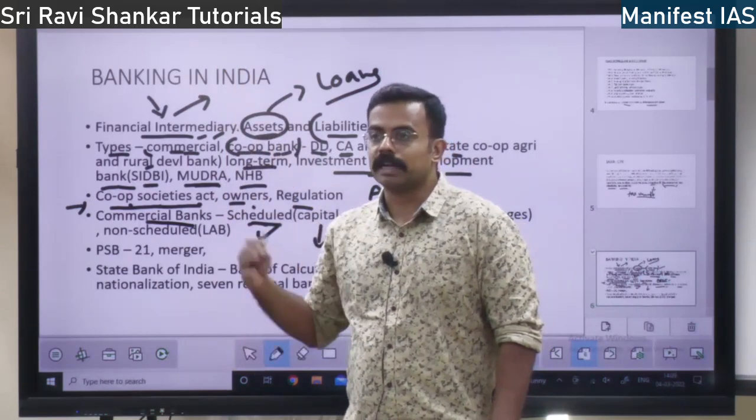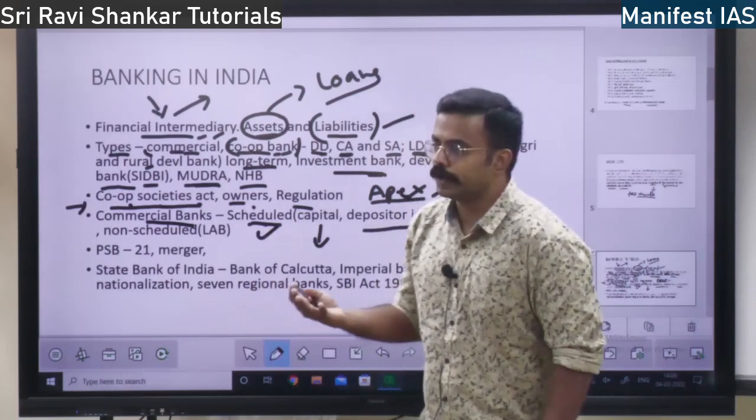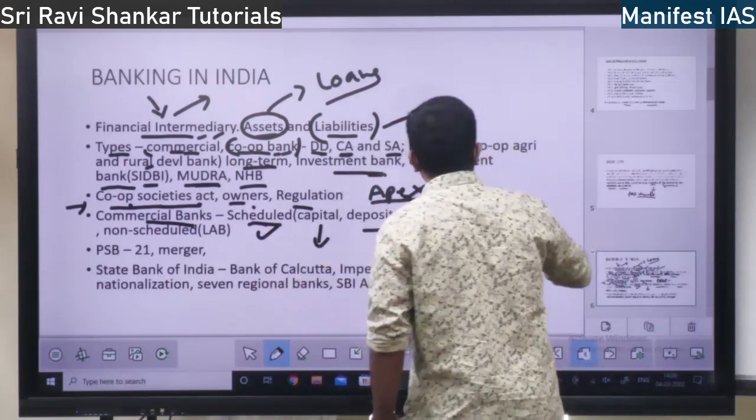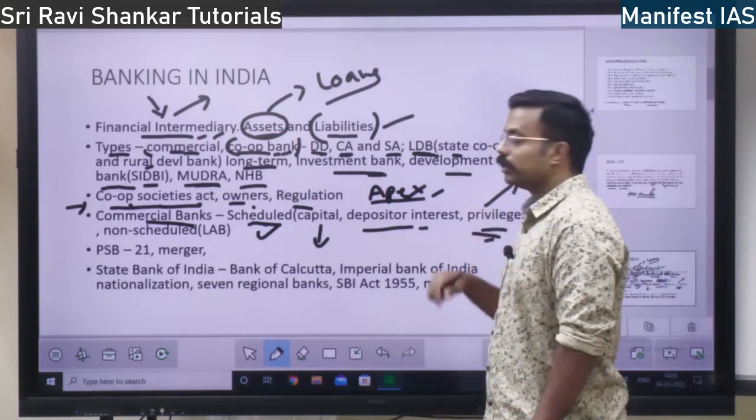ಇಲ್ಲಿ ಏನೇ ಪ್ರಾಬ್ಲಮ್ ಆಗಲಿ, ಹಣದ ಅಭಾವ ಬೀಳಲಿ, liquidity is not there, and bank is facing so many problems, these scheduled banks can directly go to the RBI.